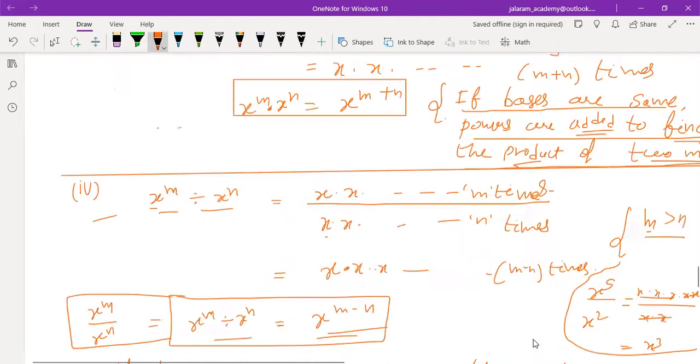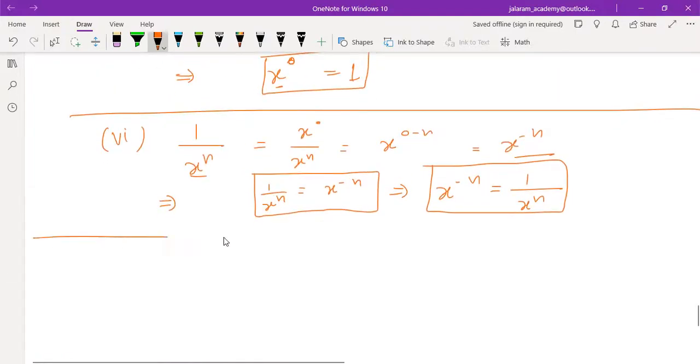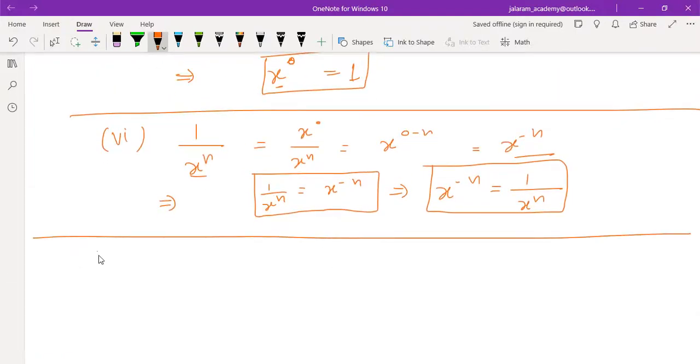In all these, we have taken the same bases. Sometimes the bases are different but the powers are the same, like a to the power m into b to the power m.